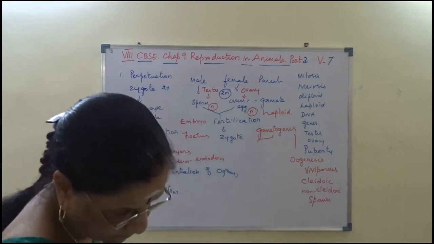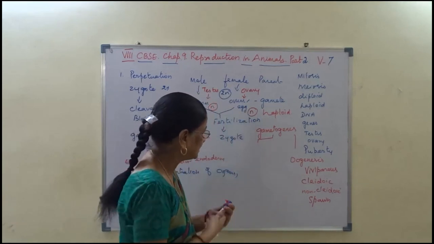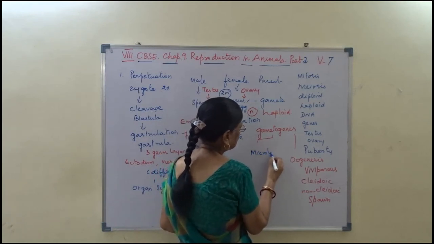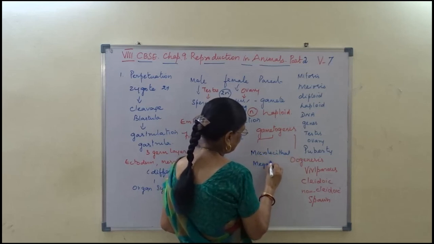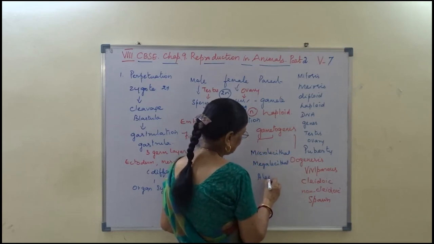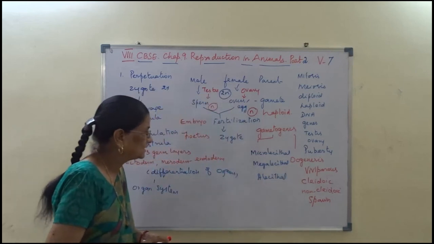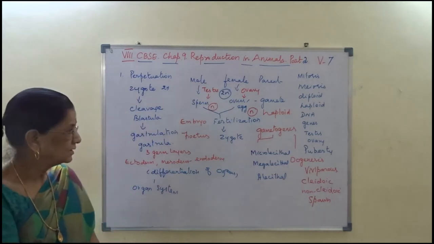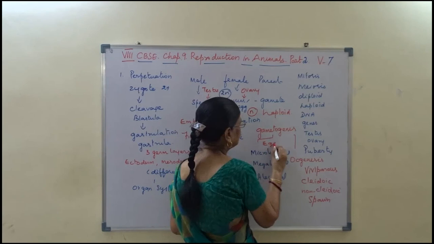Now during this, we come across terms: microlecithal, megalecithal and alecithal. What are they? They are the fertilized eggs.